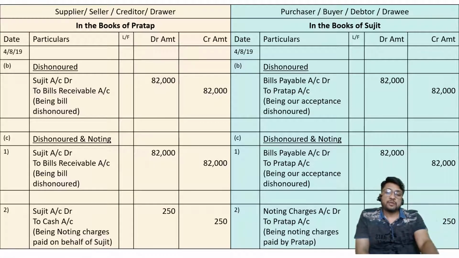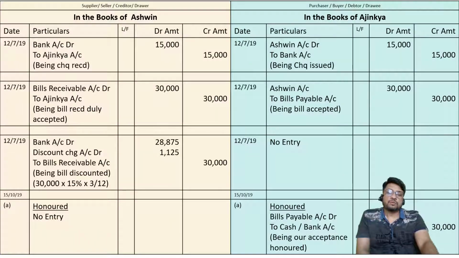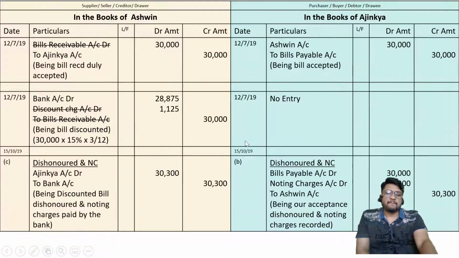Sir, can I pass two different entries here also? First entry, Ajinkya account debit to bank account 30,000. Then one more entry, Ajinkya account debit to bank account 300 on the yellow side.